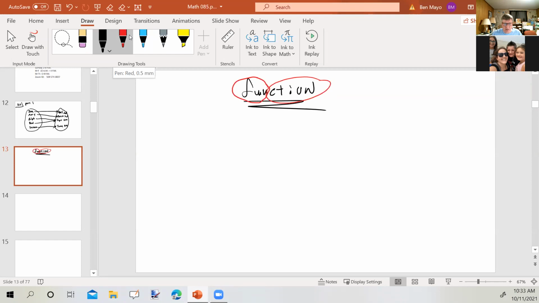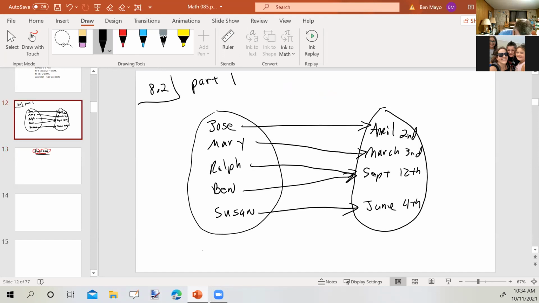In other words, everybody has exactly one birthday, everybody being the first component and their birthday being the second component. The set of the first components is called the domain of the function, and the set of the second components is called the range of the function. So back here, this would be the domain, and this would be the range.